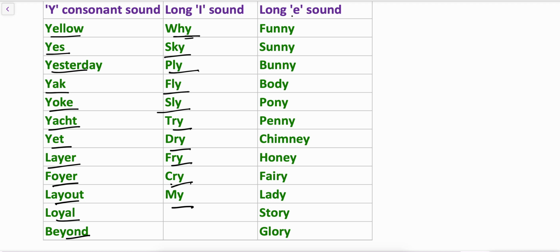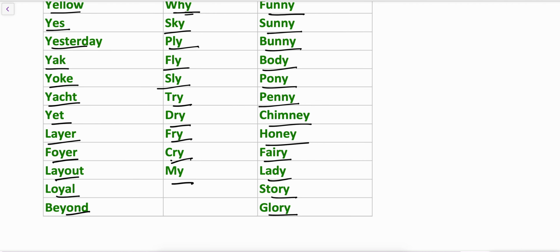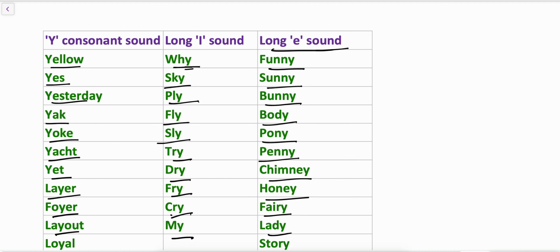And when consonant Y is present at the end of the multisyllabic word, it has long E vowel sound. Funny, sunny, bunny, body, pony, penny, chimney, honey, fairy, lady, story, and glory. So these are the words of Y consonant sounds.